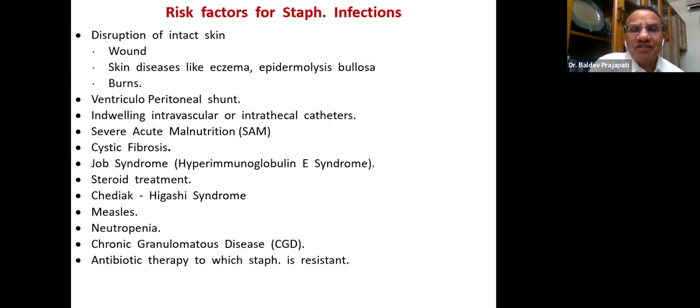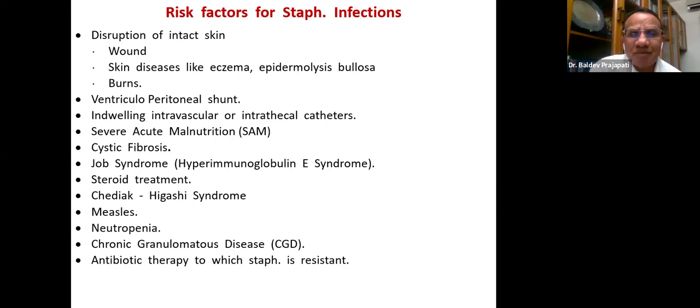These are the risk factors where staph infection can come on. Disruption in the skin: a child is playing in the playground, there is just an abrasion over the knee, but with the entry of the staph, this patient can present later on with staph toxic shock syndrome.